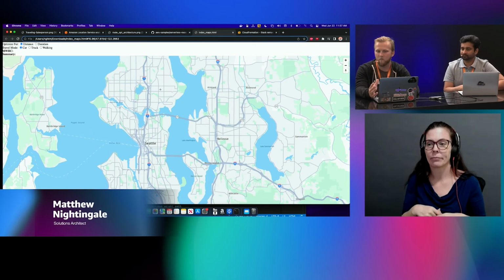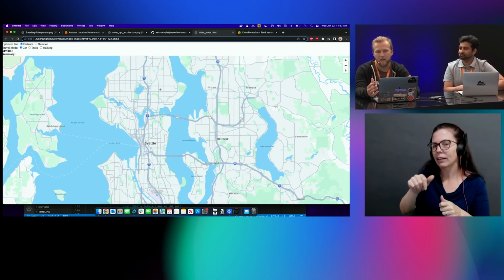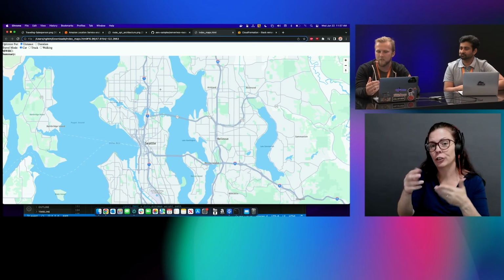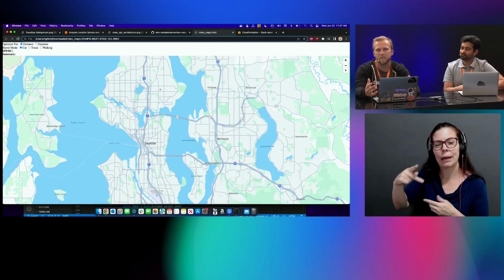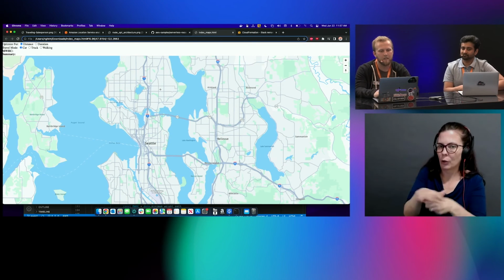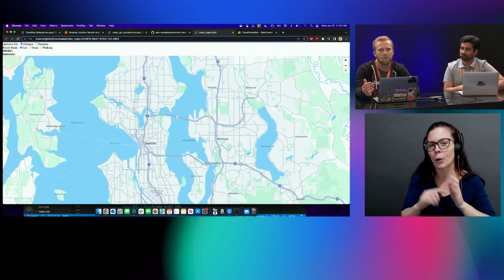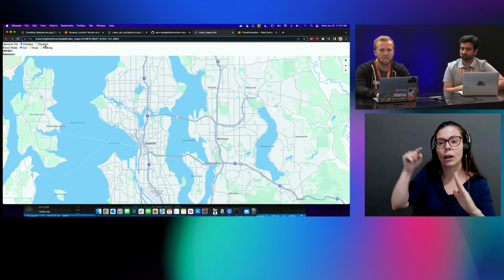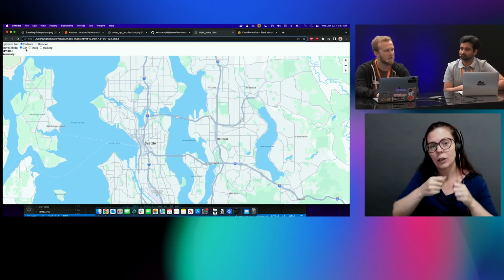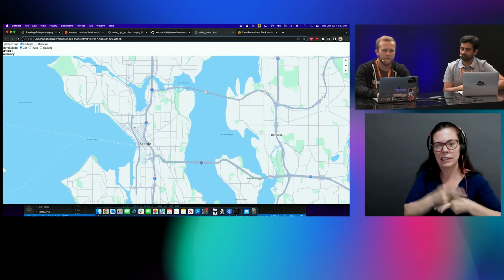This is what the application will create for you on the back end. This is an Amazon Location Service map using HERE Maps, which is one of the map provider partners for Amazon Location Service, along with Esri. And I'll start clicking, and this is basically going to demo how the optimization API works on the back end. So at the top here, we can optimize for distance or duration, and we can also select a travel mode. In this case, we'll stick with distance and go with car.